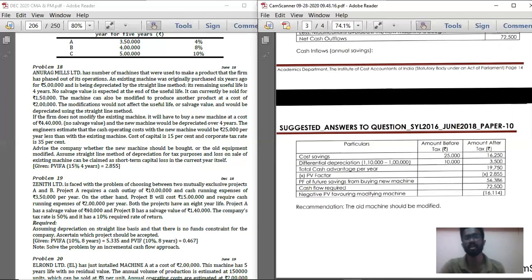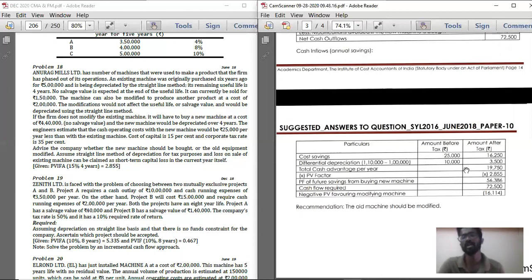See, suppose it is not 1,10,000 and 1 lakh, if it is 1 lakh, then 1 lakh minus 1 lakh, the differential depreciation is 0. So this excess 10,000 which you claimed as depreciation, now you wouldn't have claimed depreciation. Then on the 10,000 you should have paid 35% tax. So that 35% amount is the tax savings for you.